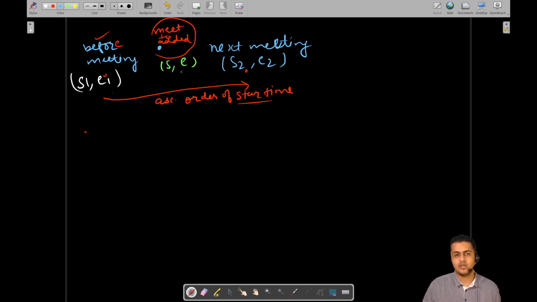If an overlap is to exist, firstly we are checking the overlap with the left side. The start time of the current meeting to be added should be less than, or happening before, the end time of the closest meeting on the left hand side.